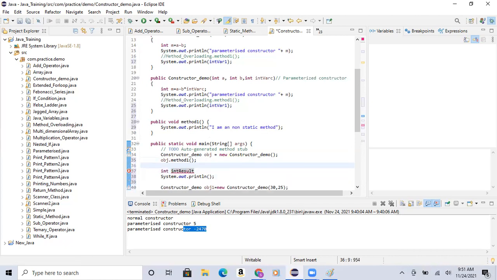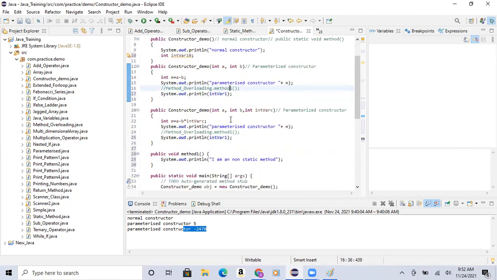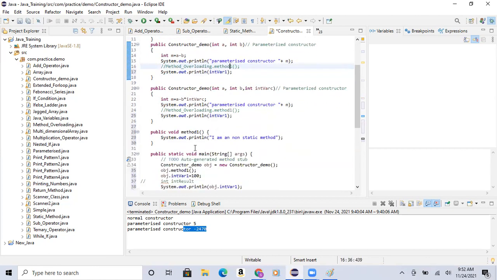First I'll try it in this way and then I'll keep it. Now I'm just trying to print this particular value here. Now I assign this particular value equal to 200. Let me take the same thing here.